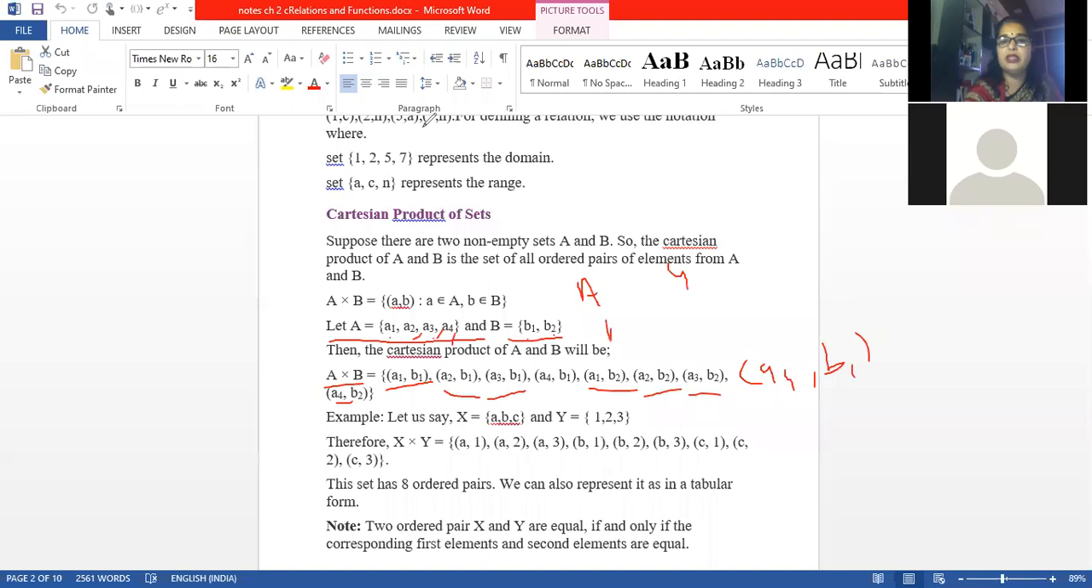4 elements. B is having how many elements? 2 elements. So A into B will have how many ordered pairs? A into B will have 4 into 2, 8 ordered pairs. Just see how many ordered pairs we are having. 1, 2, 3, 4, 5, 6, 7.